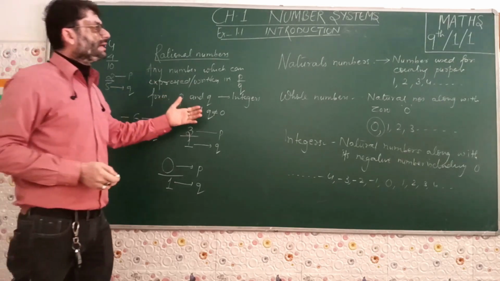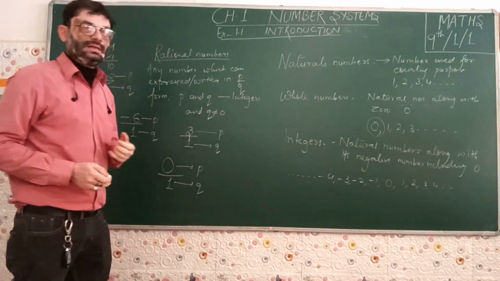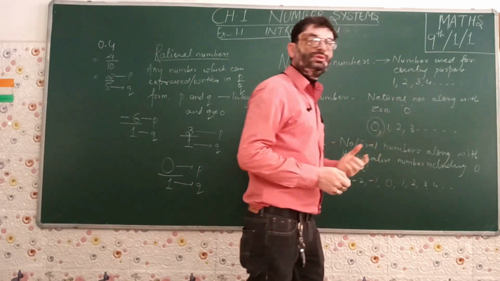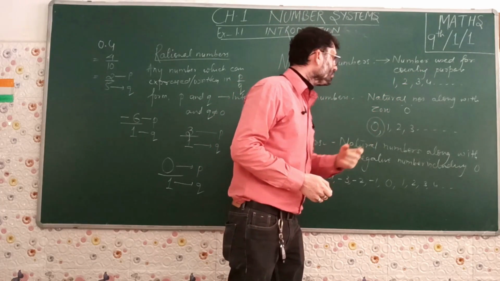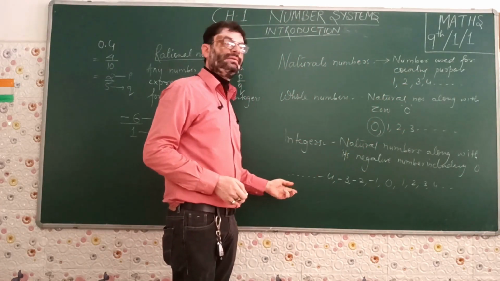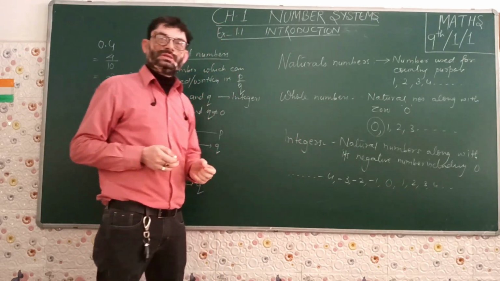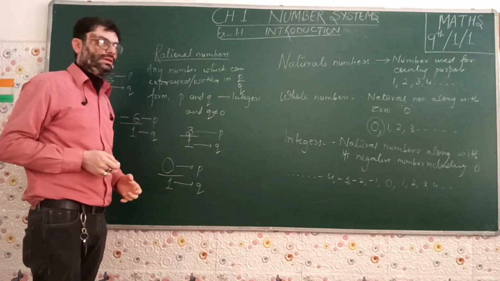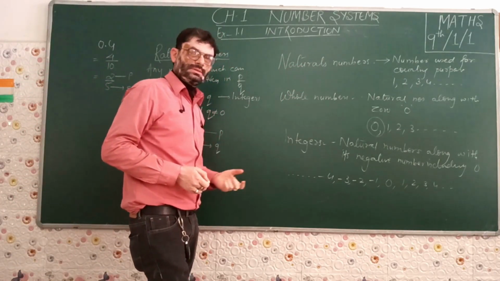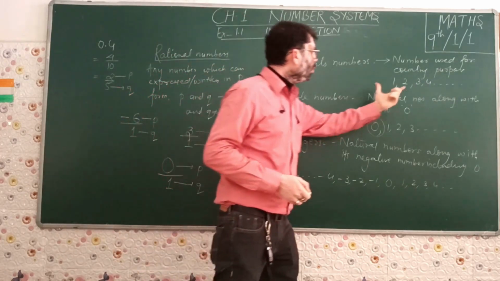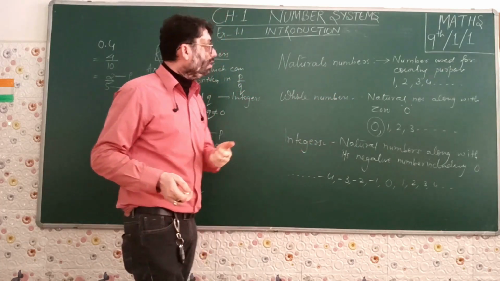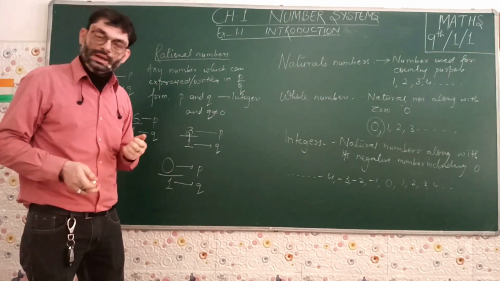Now, a relationship can also be developed between different types of numbers. If we go through the definitions, natural numbers are numbers used for counting: 1, 2, 3, 4 are the natural numbers. Whole numbers are 0, 1, 2, 3 and so on. Integers include negatives, positives and 0, and rational numbers include all of these. Now can we say that all natural numbers are whole numbers? We will have to check. 1, 2, 3, 4, yes, they lie in the whole numbers. So we can say that all natural numbers are whole numbers.